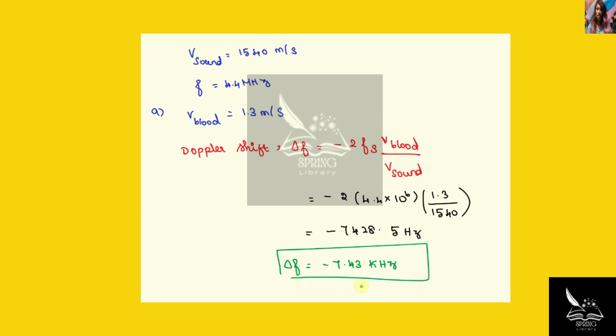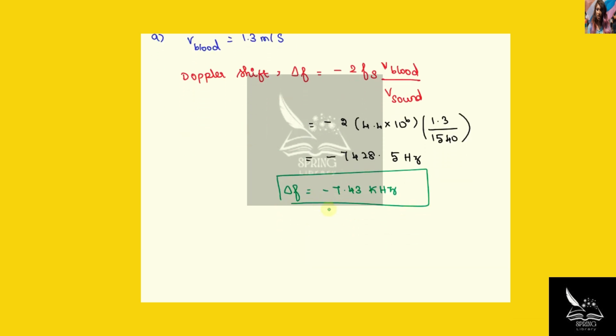And for the second part, we have to calculate how the answer will change if the blood is moving towards the probe at the same speed.